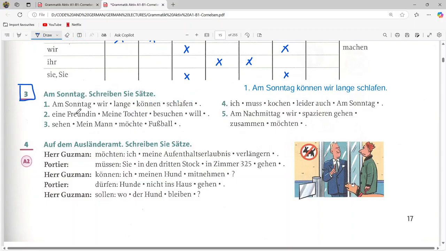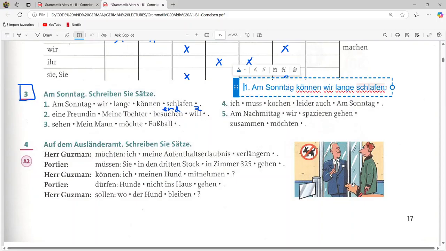Next one we can see: eine Freundin meine Tochter besuchen will. So will is the modal verb, so the modal verb will go to the number 2 position. Besuchen is another verb, this verb will go at the end, and meine Tochter is the subject, so we can start with meine Tochter. So how can we make the sentence? We write the subject meine Tochter, and now in the second position we have the modal verb: meine Tochter will.